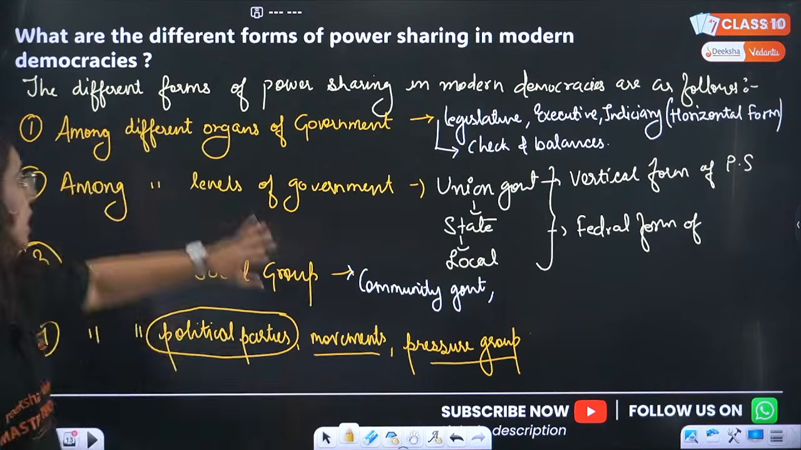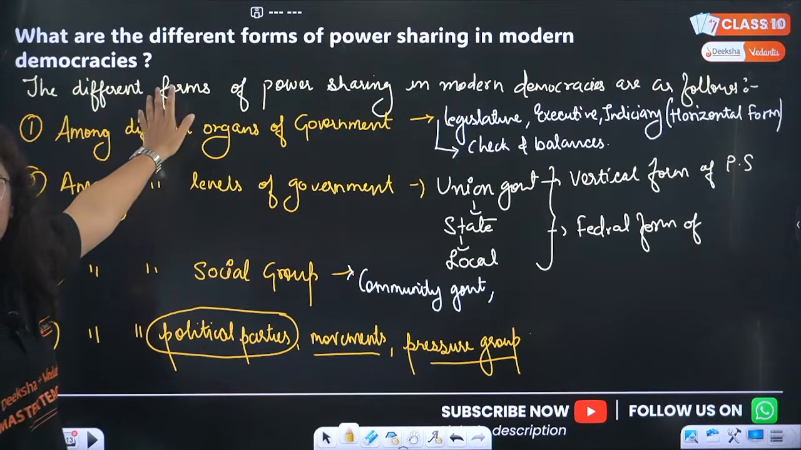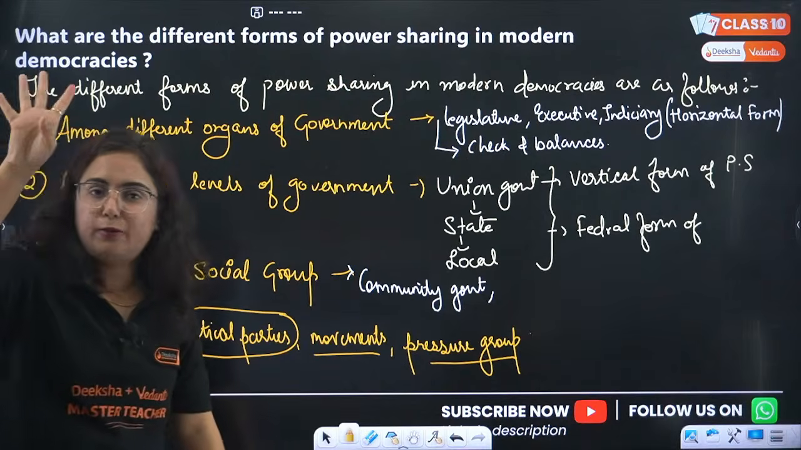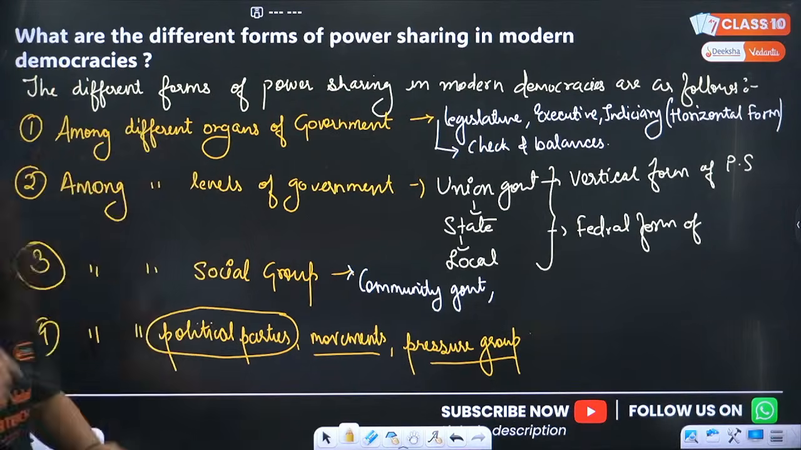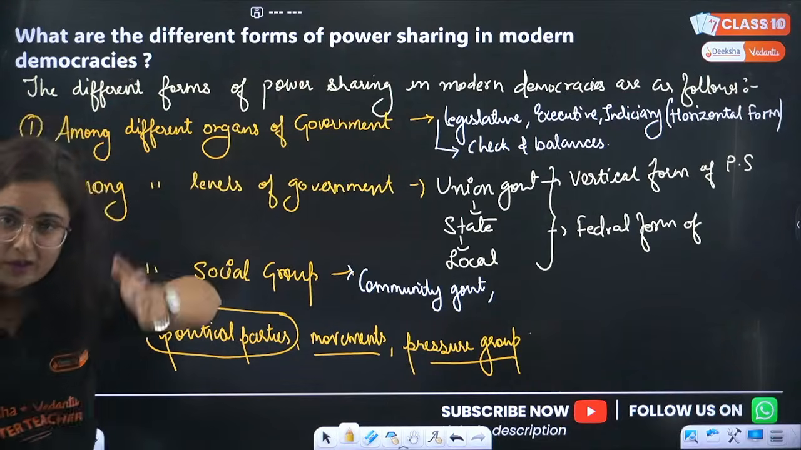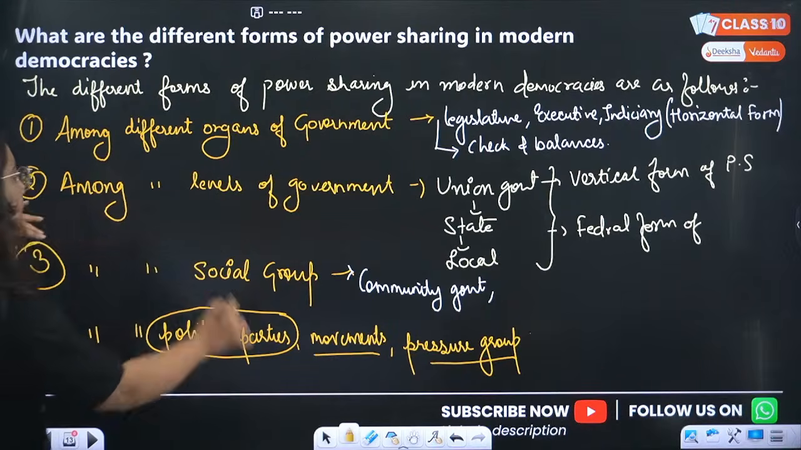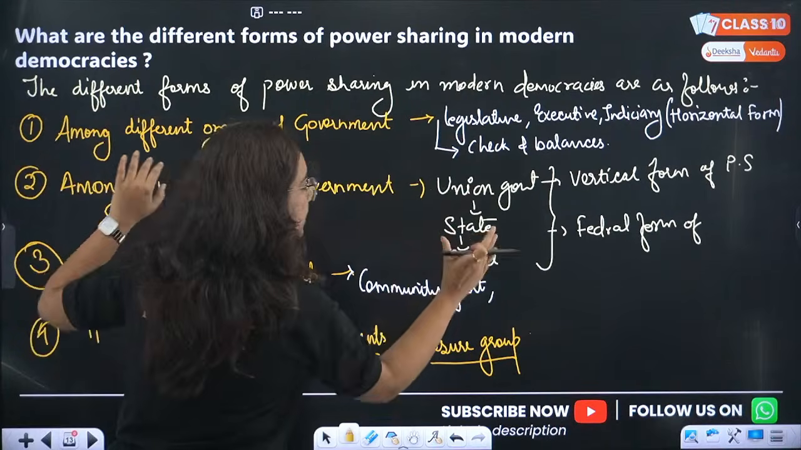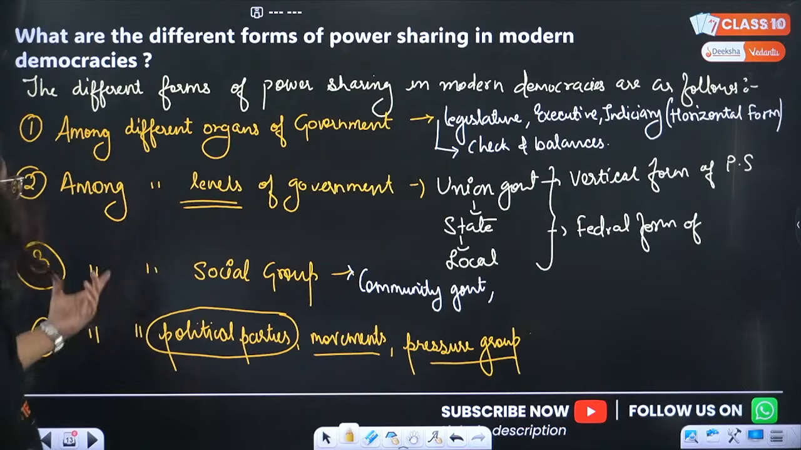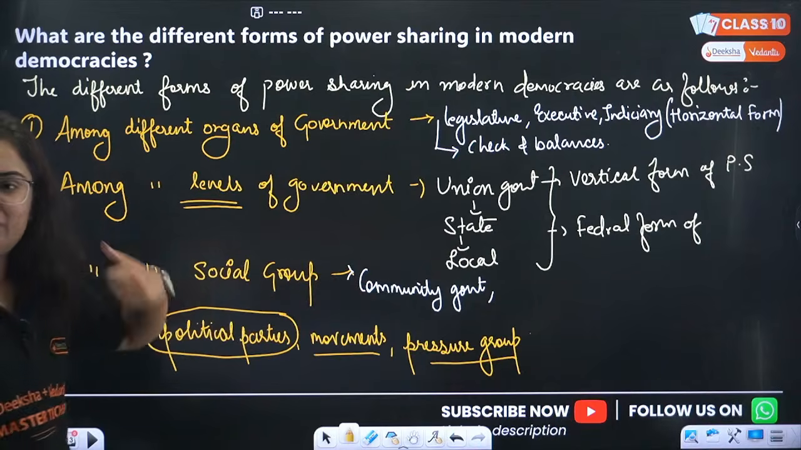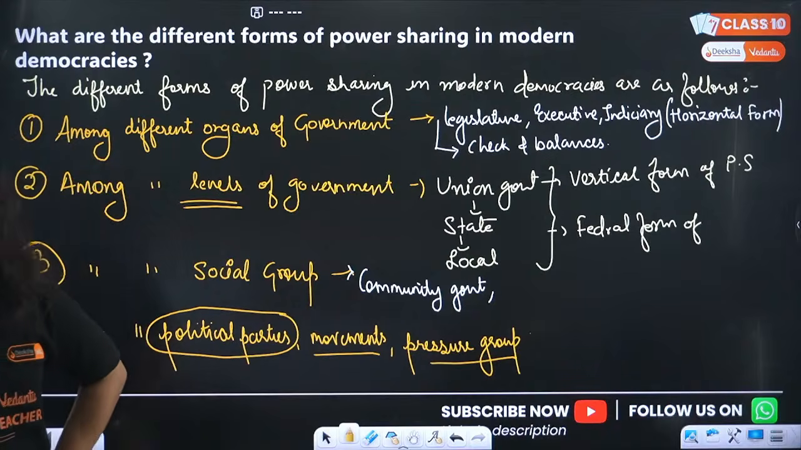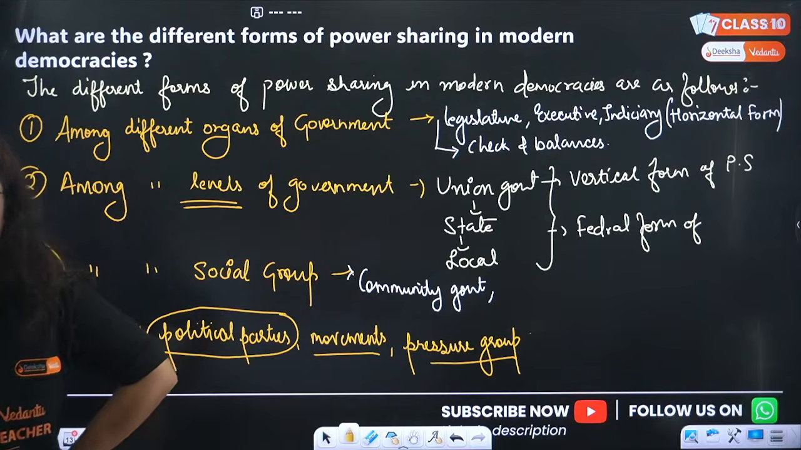Sanjay Prasad. So the question is, again revising it, then we're moving to the next question. What are the different forms of power sharing in modern democracies? There are four types of power sharing in modern democracies. First, among different organs, known as horizontal sharing of power. Next is among different levels, union, state and local, also known as vertical power sharing or the federal form of power sharing. Then we have among social groups, an example is community government, and then we have political parties, movements and pressure groups. आ गया सब कुछ. Is everything in your mind right now or not?